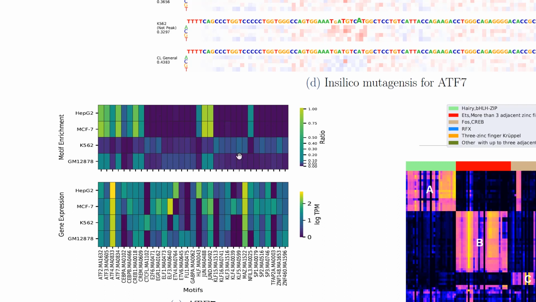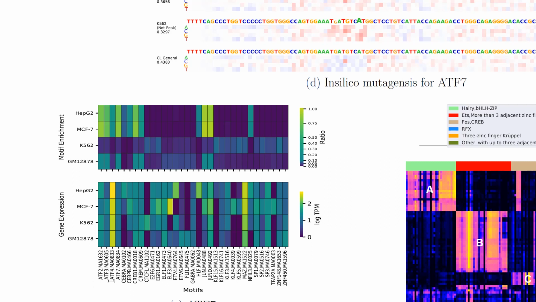This is the ratio of the number of significant motifs from the bound peaks for each cell type. And we notice that we have two main groupings here. For HepG2 and MCF7, we notice similar motif enrichment levels across the different motifs. For K562 and GM12878, we notice that different motifs are enriched for these two cell types.